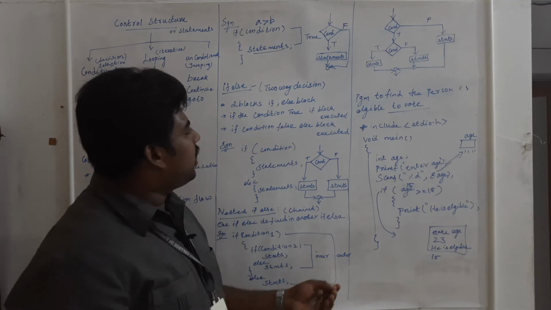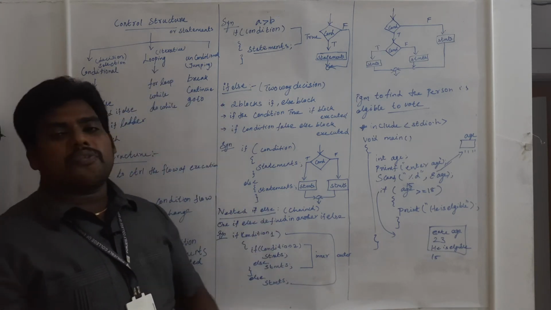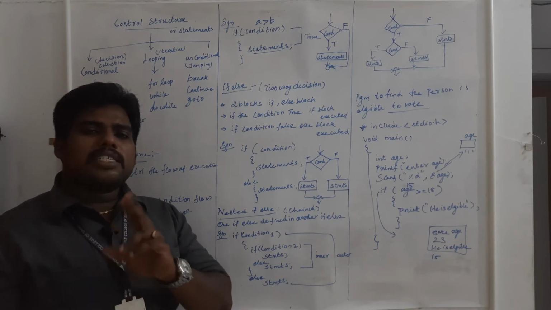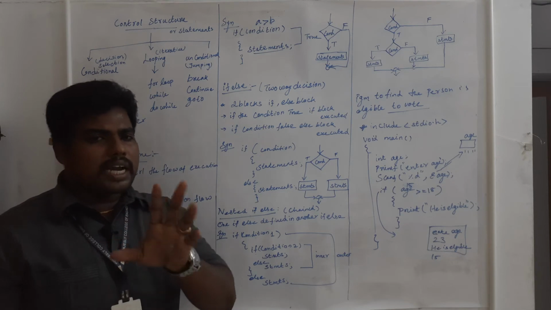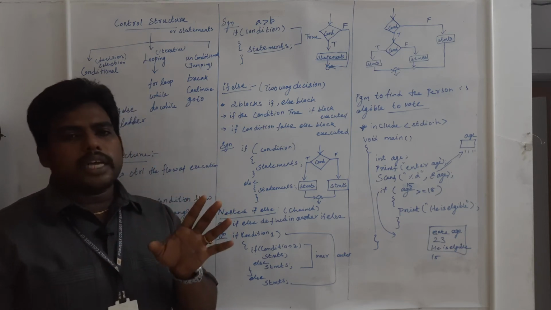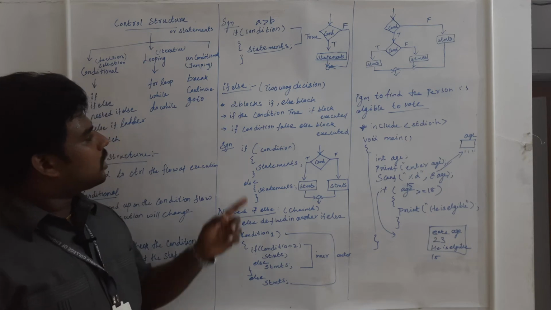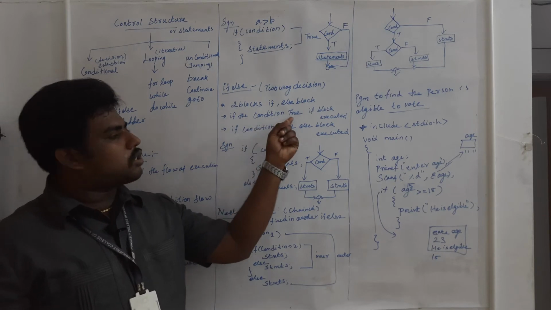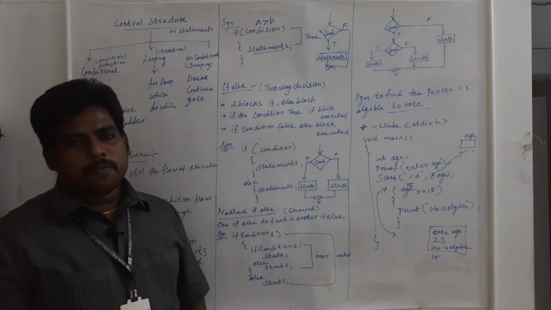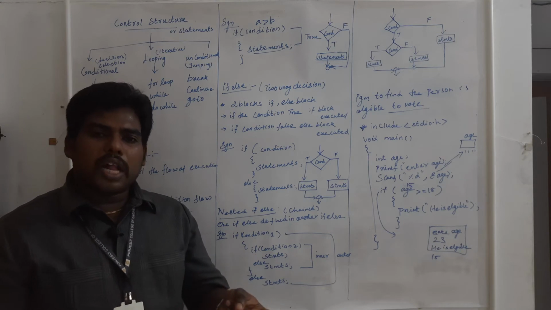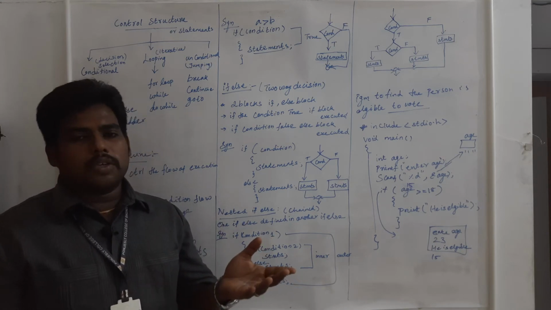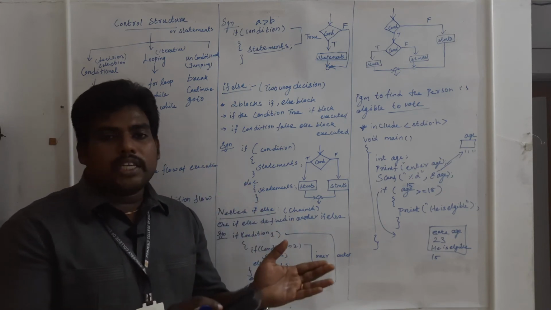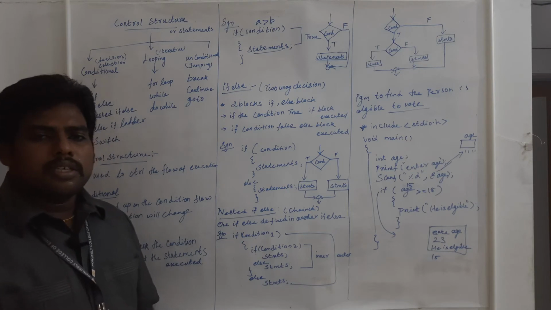That's the reason they introduced the second concept, if else. It is a two-way decision. With one condition, I can check two things. Only one condition I am using, but I am able to check two things. So see here, two blocks. One block is if, another block is else. If the condition is true, the if block will be executed. If the condition is false, what will happen? The else block will be executed. If one condition is true, certain statements will be executed. If it is false, another set of statements will be executed.